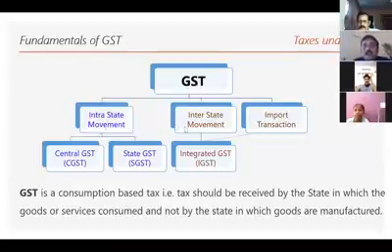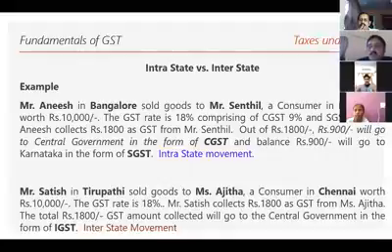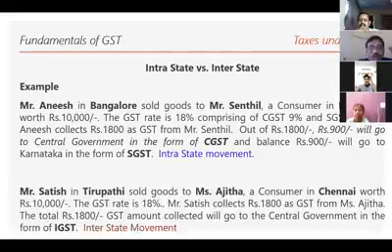Now let us go to interstate movement. Very simple. Satish from Tirupati sold goods to Miss Ajita, who is a consumer in Chennai. Same 10,000 rupees worth product, 18% GST. Okay. Now, Satish collects the tax from Ajita. Now he has to pay the tax to the government. Now will he pay the tax in the form of CGST, SGST? No. He will pay tax in the form of IGST. You can see it will be in the form of IGST.